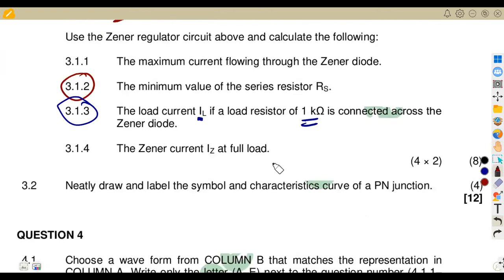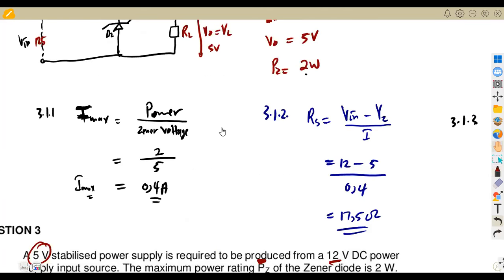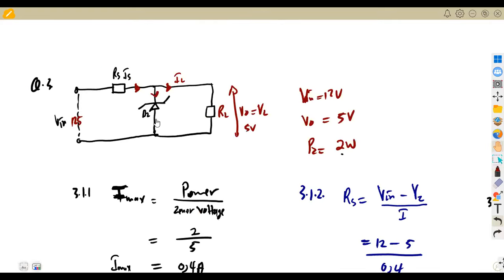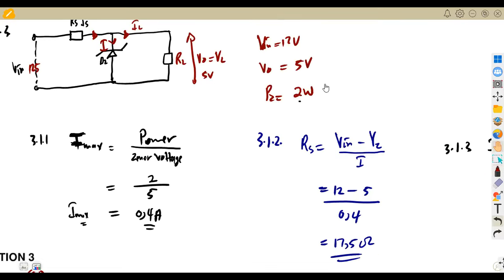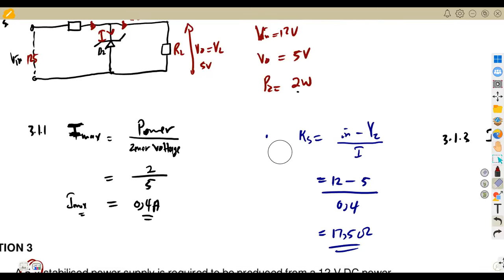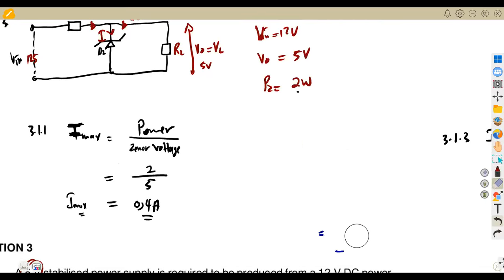And the other part was to calculate the Zener current at full load. So at full load, that's where now we can consider the currents flowing into the circuit. IS is equal to IZ, the current across the Zener, plus the current across the load. As we can see from our Kirchhoff's current law, we can use that to calculate the current across the Zener in this case.